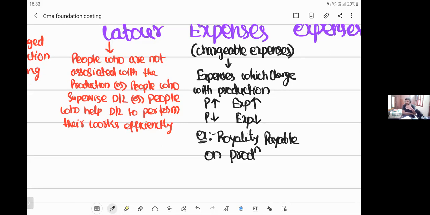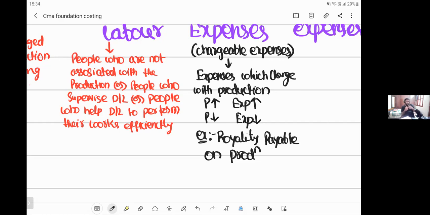When higher charges are paid on the base of production. This is a higher example which you don't understand now. I hope royalty payable is clear. Royalty is payable on production. The more production you make, the more royalty you will pay to him. That person is writing books. He wrote a book and he gave it to you. If you want to produce that book, you have to pay him royalty.